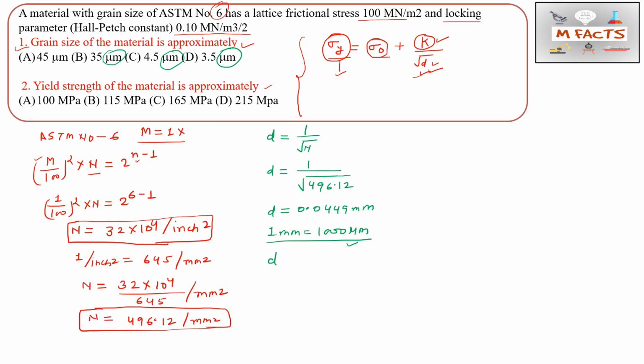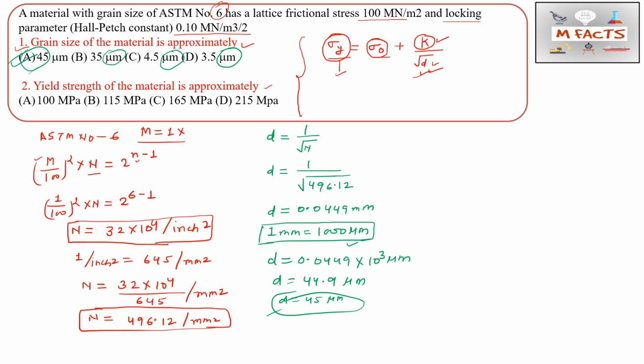This is the concept: 1 mm is equal to 1000 micrometer. So this D will be 0.0449 multiplied by 10 to the power 3, and that will be in micrometer. So it will be approximately 44.9 μm, which is 45 micrometer as per the option. So for the first question, option A is correct, 45. Here 35 is not correct, 4.5 is also not correct, 3.5 is also not correct. So 45 is the correct answer for the first part.